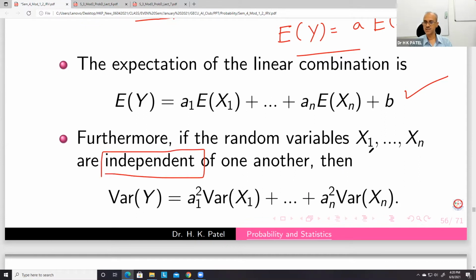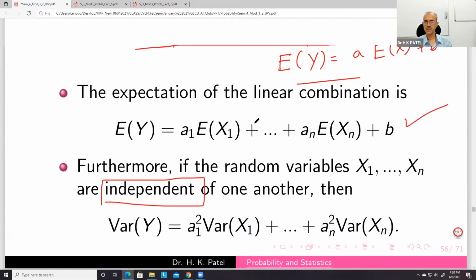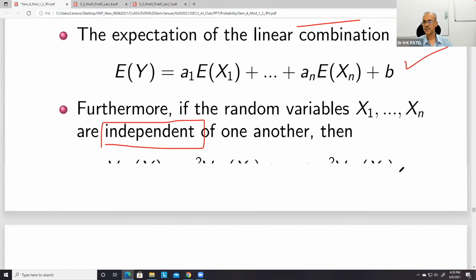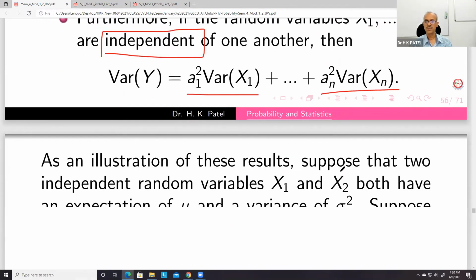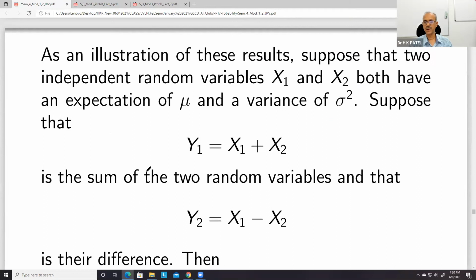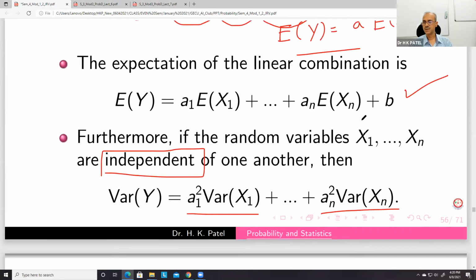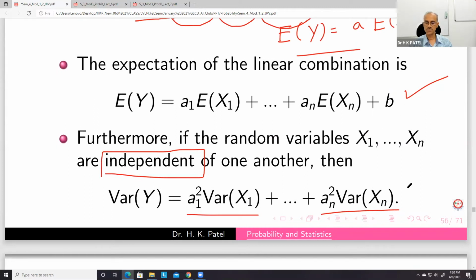So if x1, x2, ..., xn are independent, then variance of y will be variance of this part plus variance of this part plus variance of this part. And variance of a1 x1 will be a1 square variance of x1. But keep in mind that these variables are independent, otherwise the covariance terms will create a problem.